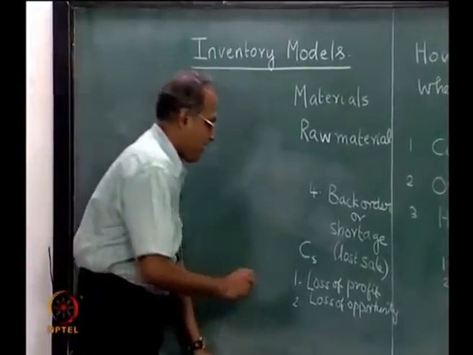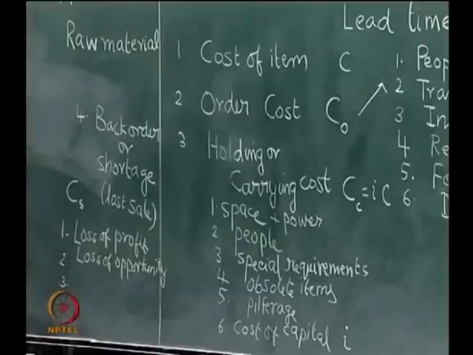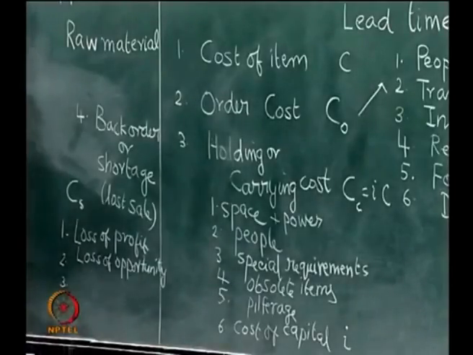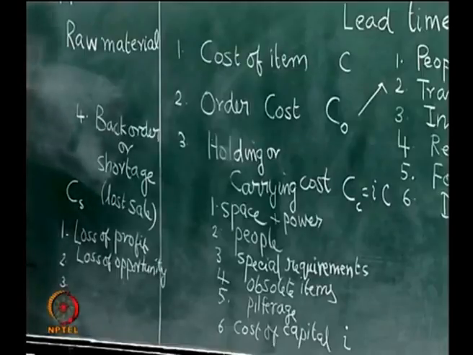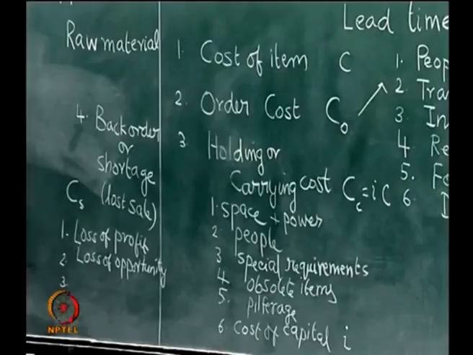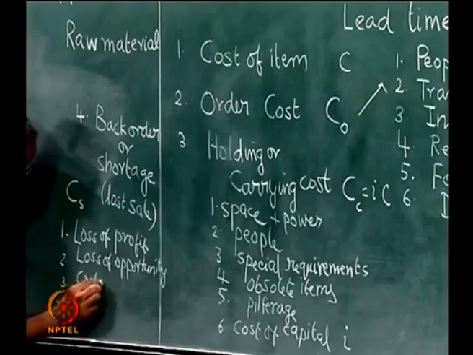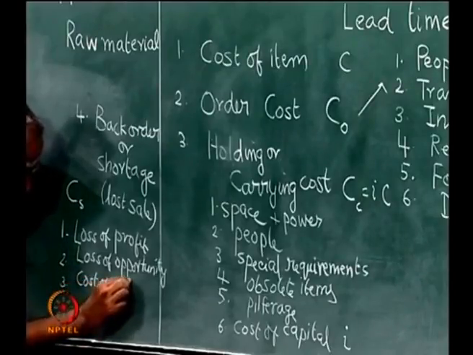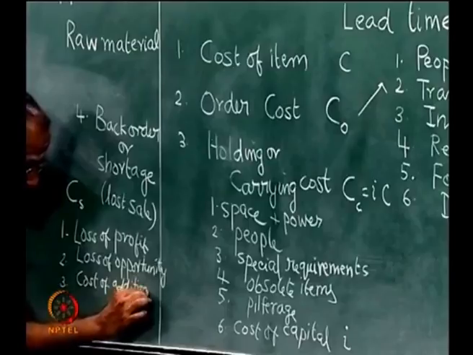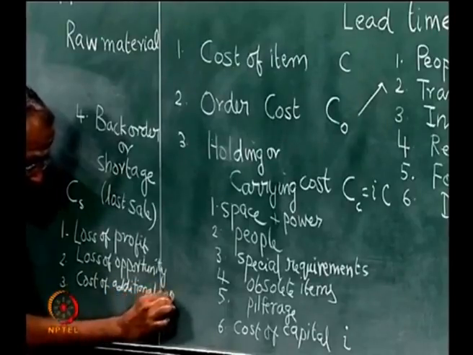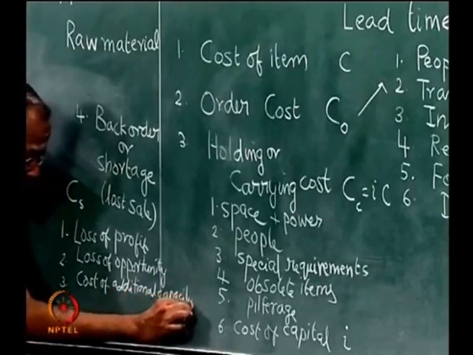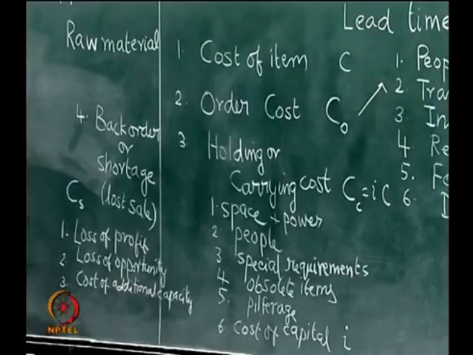If it is a back ordering, which means I carry the demand to the next period, I need some more capacity in the next period to meet the additional demand. So, cost of that capacity. So, cost of additional capacity to make this item.